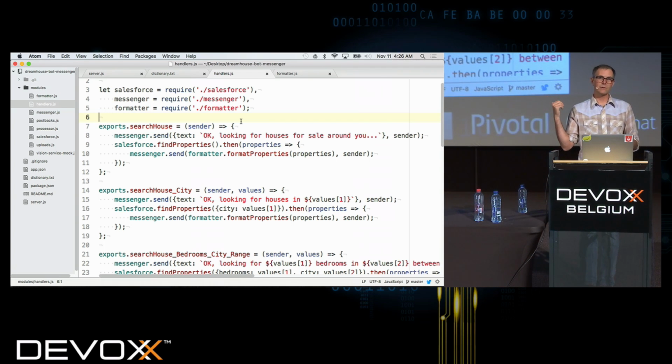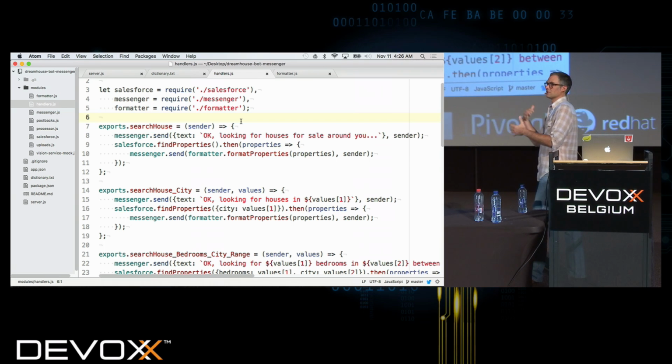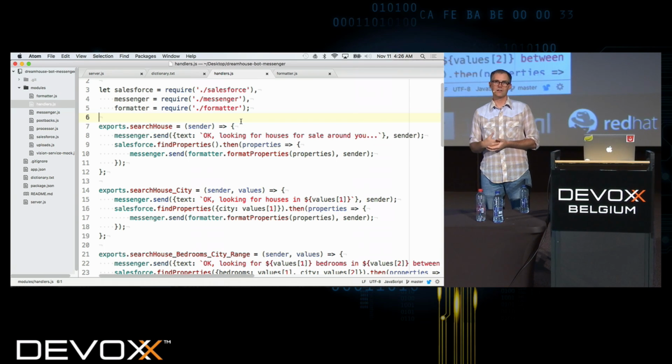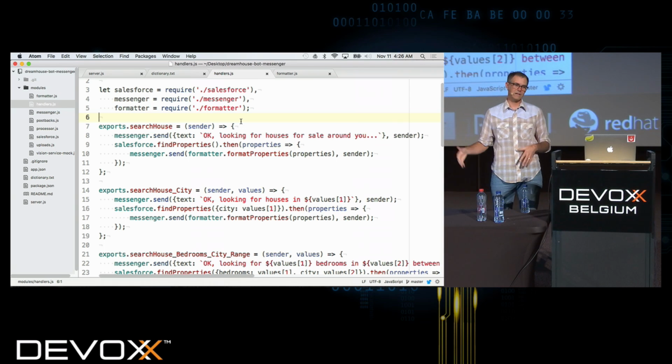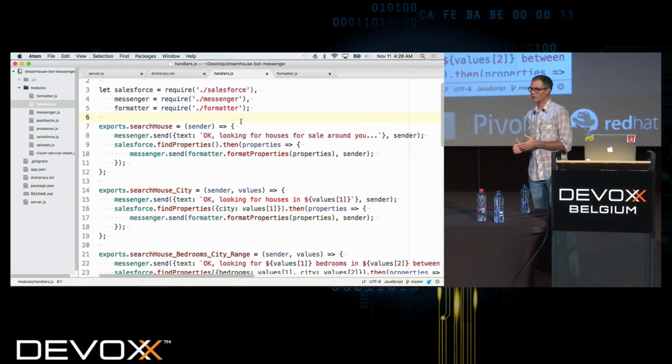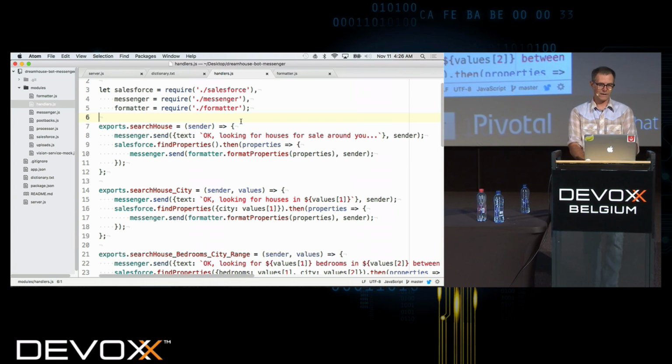There's information on the Dreamhouse site about how to set up the Facebook parts of this, but it's just some clicking through some UIs to create the application and get your token and that sort of thing. So that's all in the Dreamhouse GitHub repo for this one.